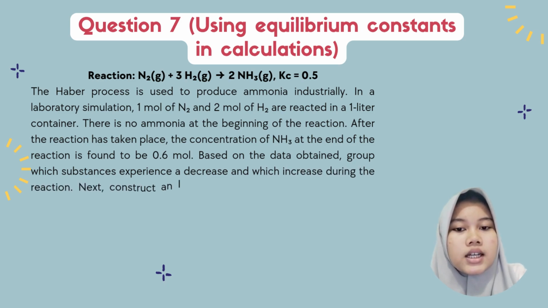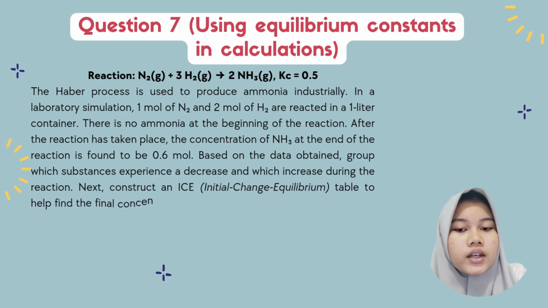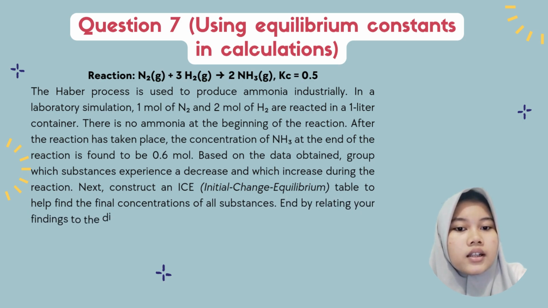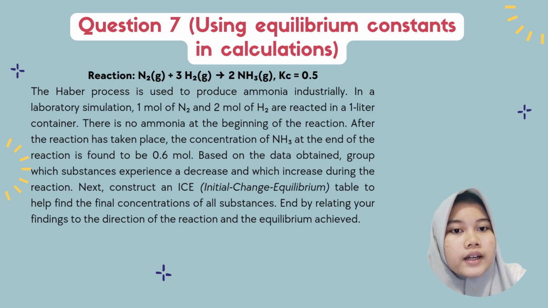Based on this data, classify which substance decreases and which increases during the reaction, then create an ICE or change equilibrium table to determine the final concentration of all substances. Finally, relate your finding to the reaction direction and the equilibrium state achieved.